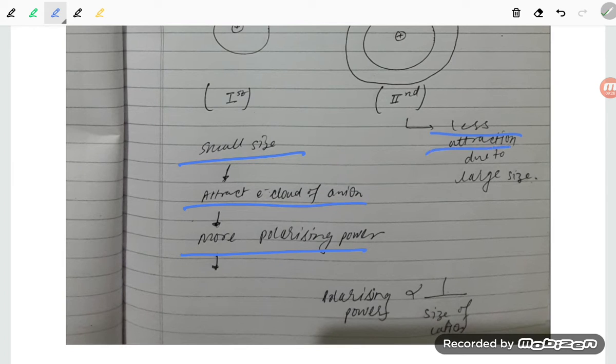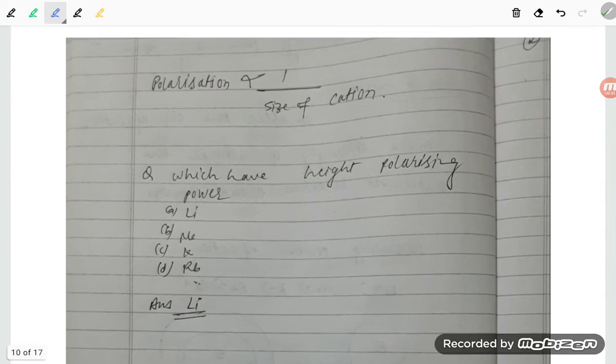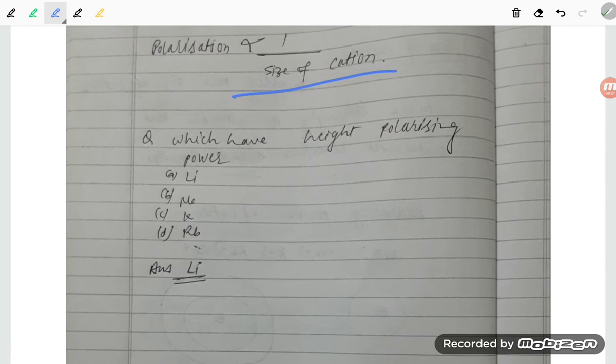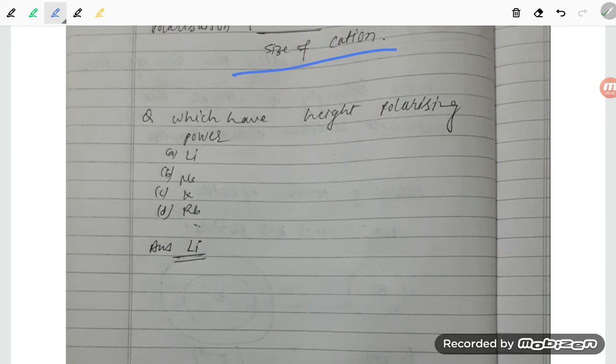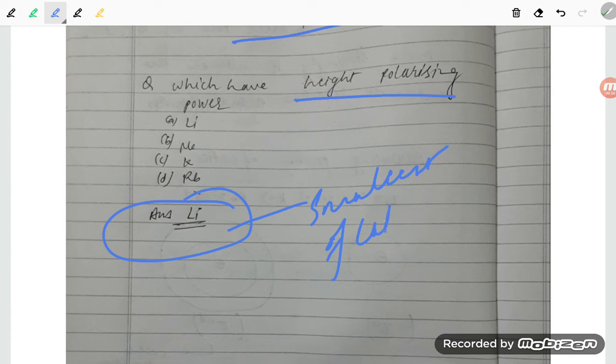Larger size means less attraction. So polarizing power is proportional to 1 upon the size of the cation, inversely proportional. Which has the highest polarizing power? The one having the smallest size of cation has the largest polarizing power. So this was our answer.